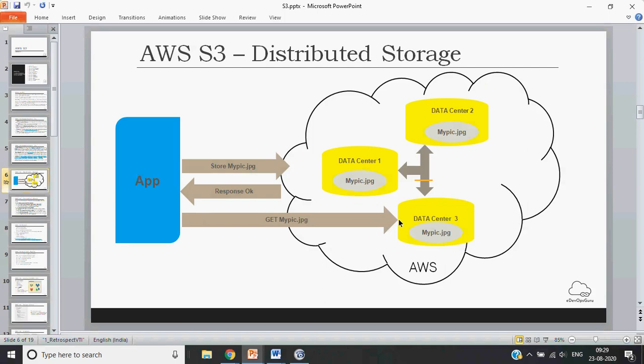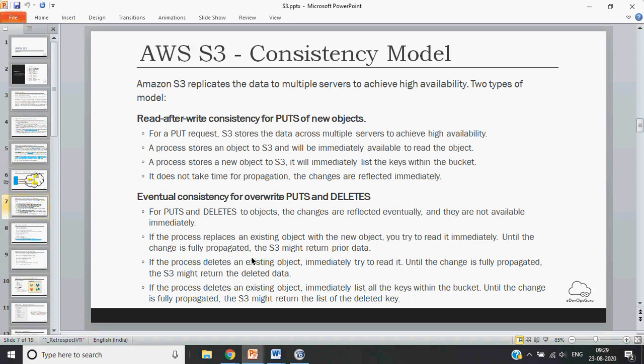And similarly, if you replace this file with some other content and try to get it immediately, you might get the old file, because this replication of files takes time. So this is very important.